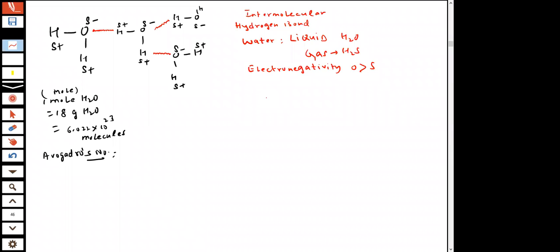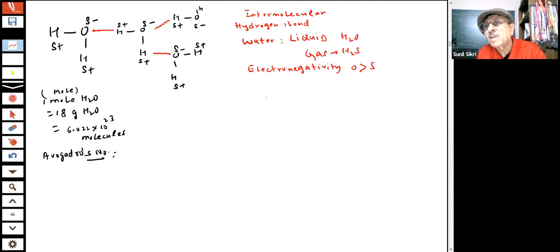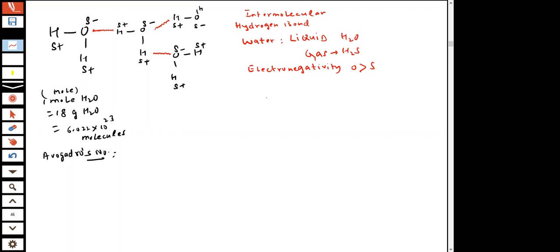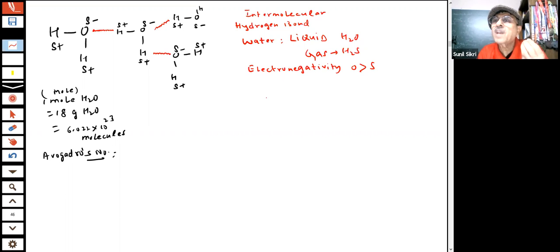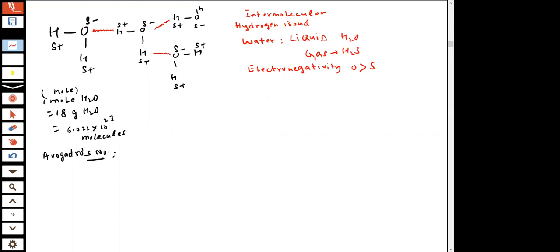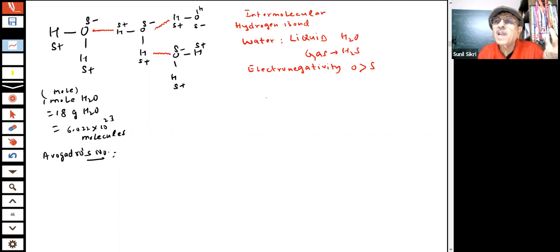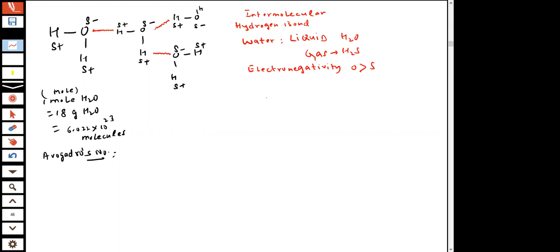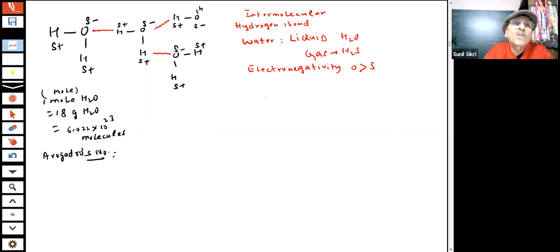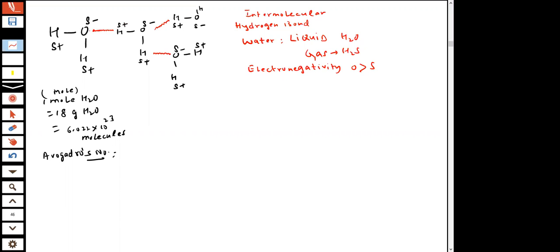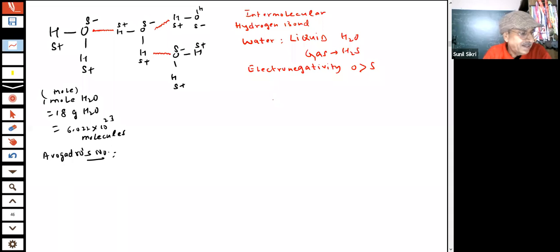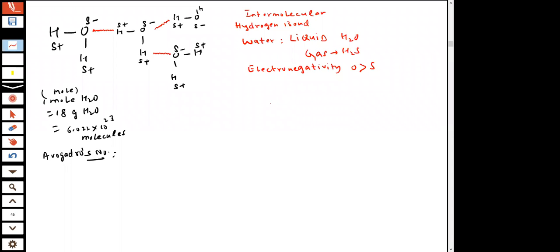70% of our body is water. You know how much water is there inside your body. In your body, you have tiny cells. They are liquid, water. If water was gas, what life? No life is possible. And why is water a liquid? Because the bonds are polar, and water forms very strong hydrogen bonds. And this is the way things are.